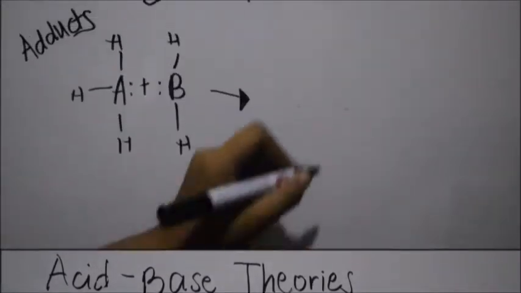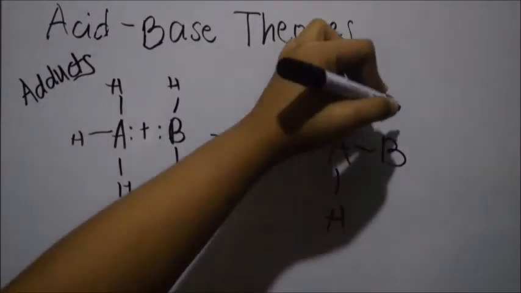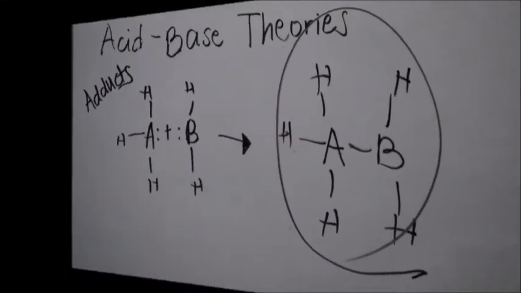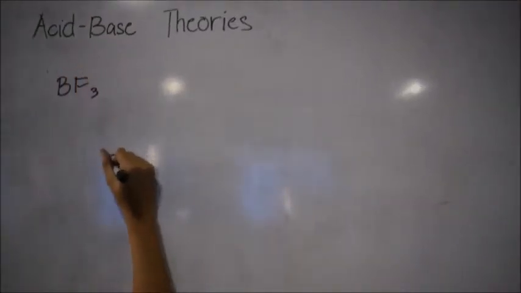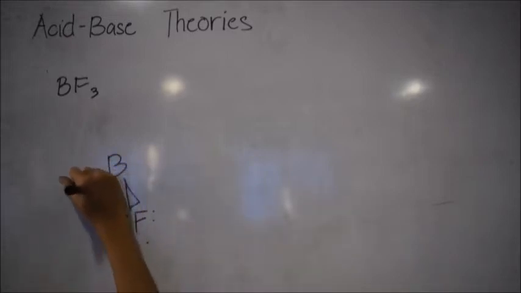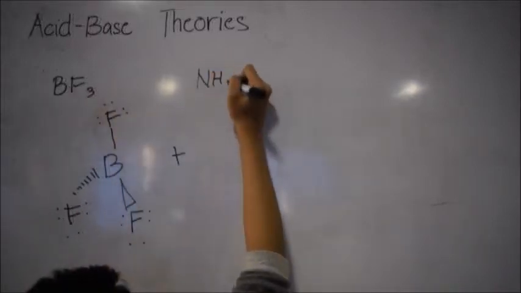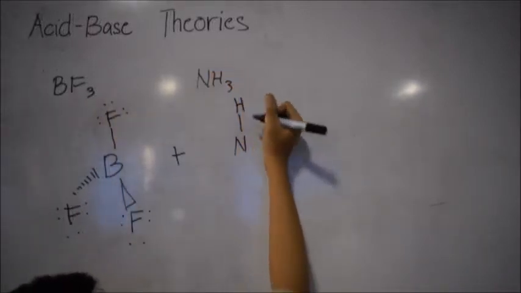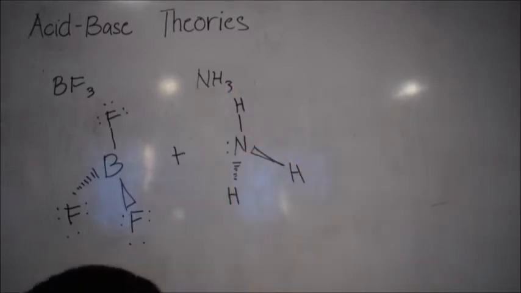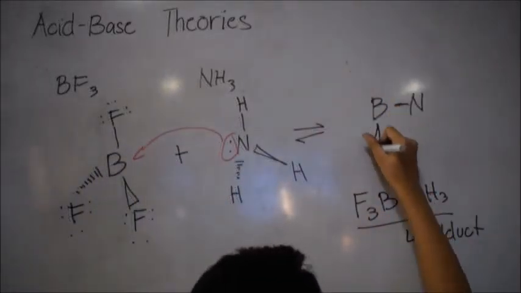The product of a Lewis acid-base reaction is called an adduct, a single substance that contains the new covalent bond. For example, the reaction between boron trifluoride, BF3, and ammonia, NH3. The reaction produces an adduct, F3B-NH3.